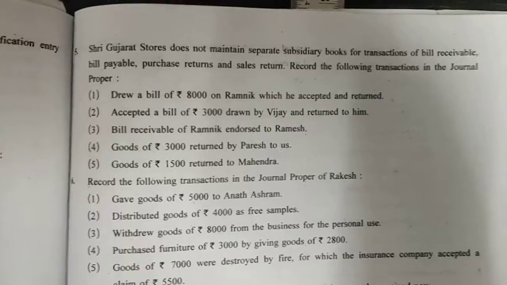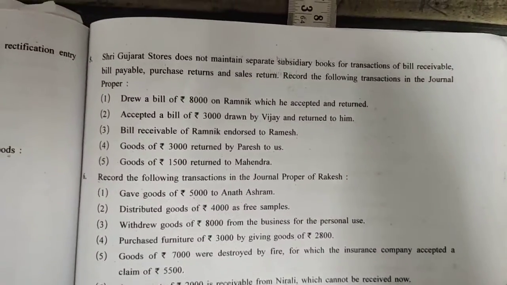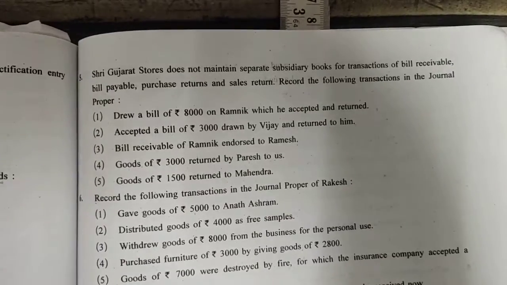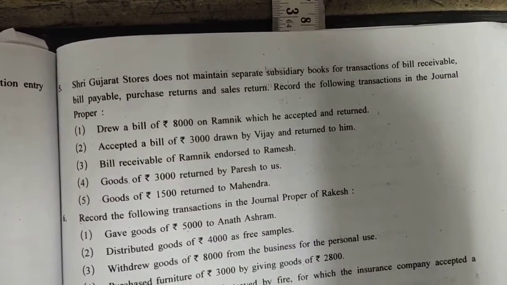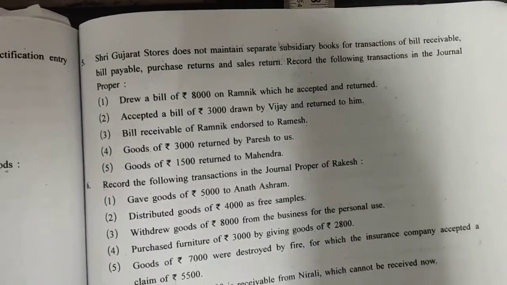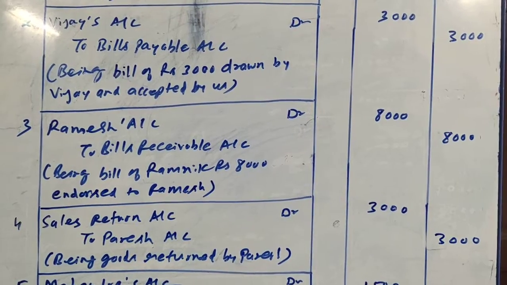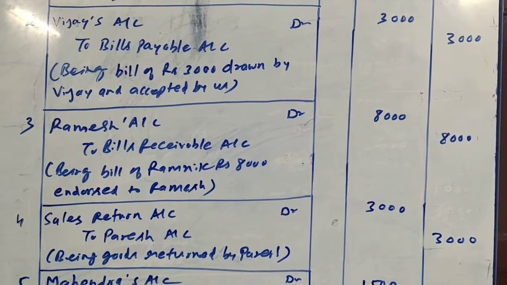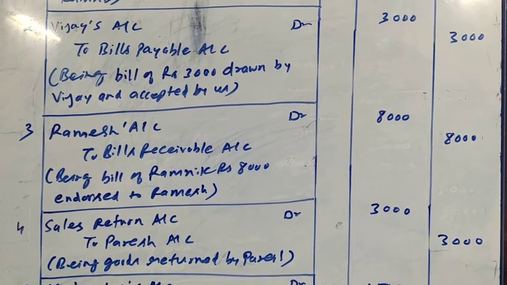The entry will be very simple. In a sales return, goods come in, so sales return account will be debited and Paresh is the giver, so Paresh account will be credited. Here is entry number 4. Sales return account debit to Paresh account, being goods returned by Paresh rupees 3,000.